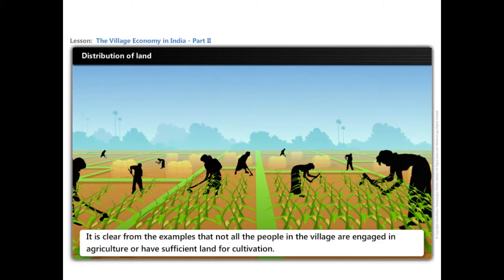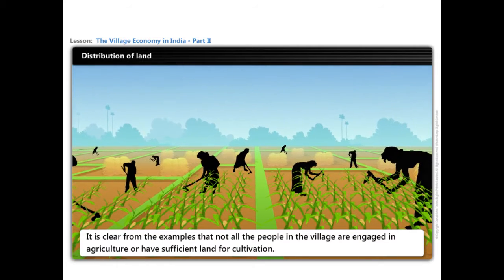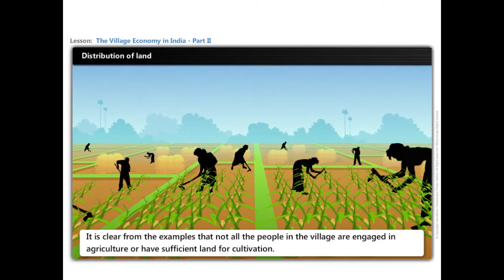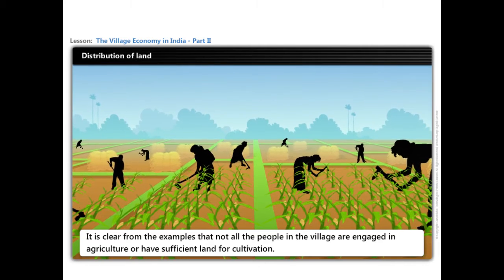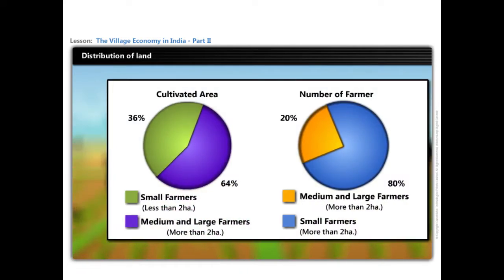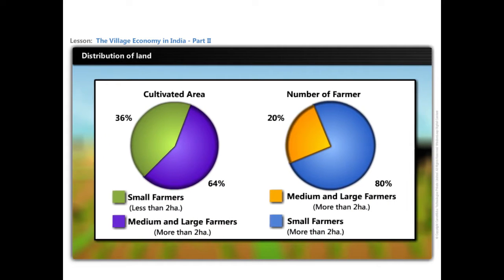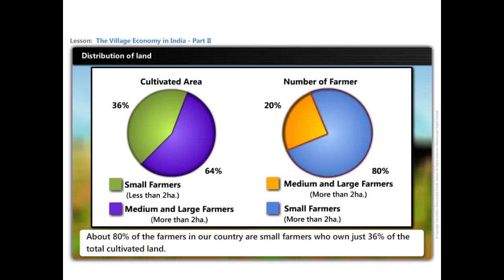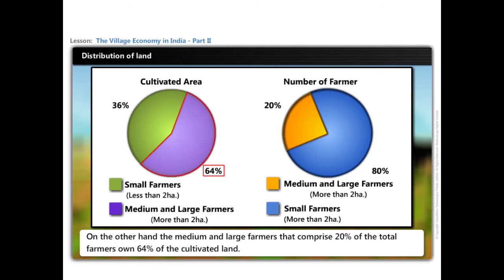It is clear from the examples that not all the people in the village are engaged in agriculture or have sufficient land for cultivation. Have a look at the pie chart to know the overall pattern in our country. About 80% of the farmers in our country are small farmers who just own about 36% of the total cultivated land. On the other hand, the medium and large farmers that comprise 20% of the total farmers own 64% of the cultivated land.